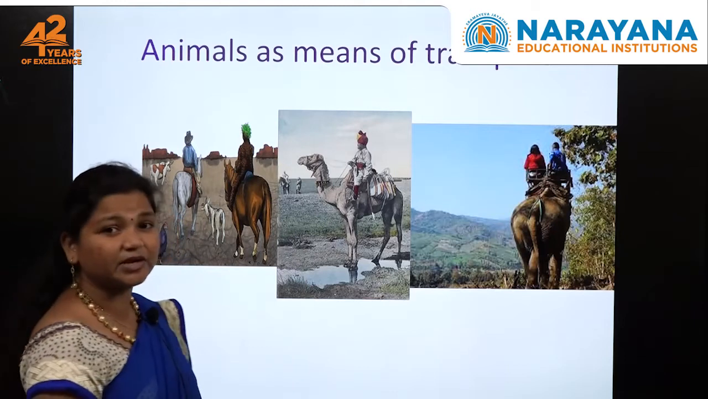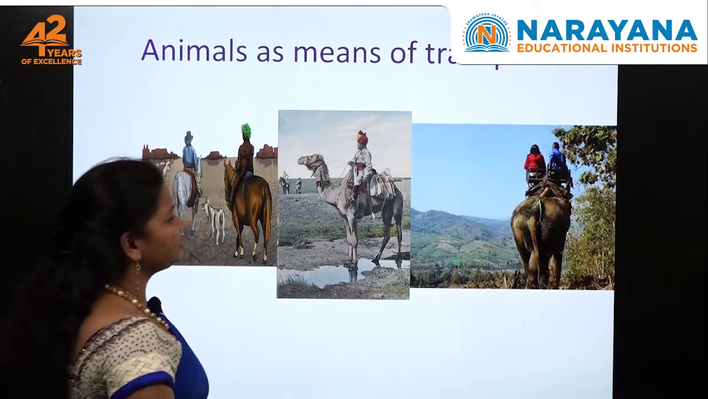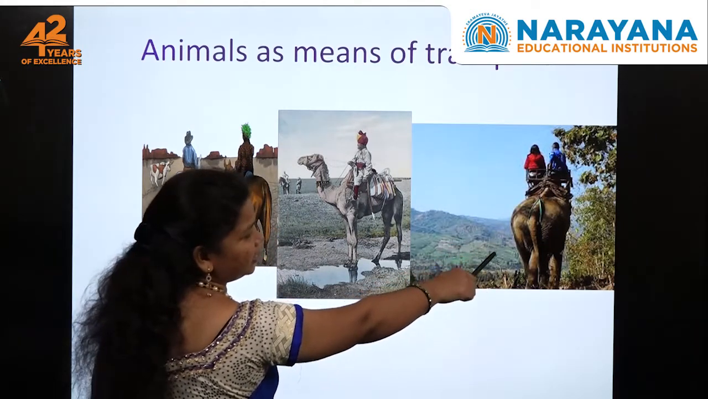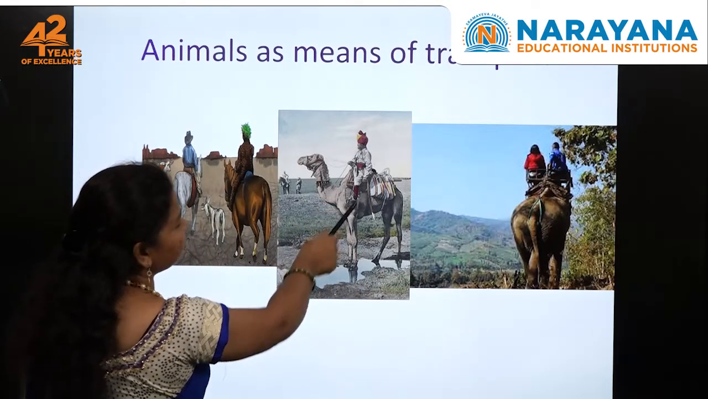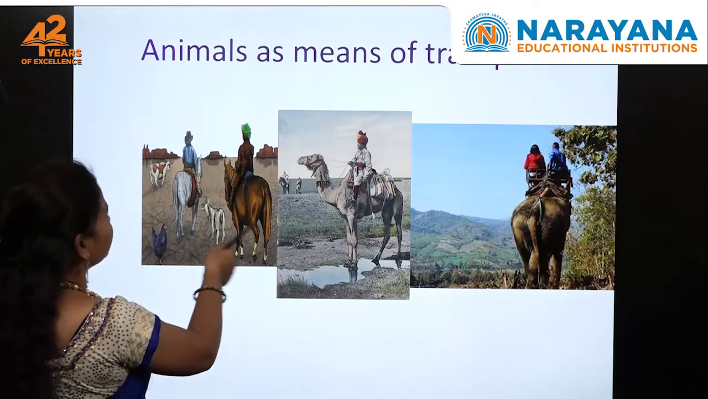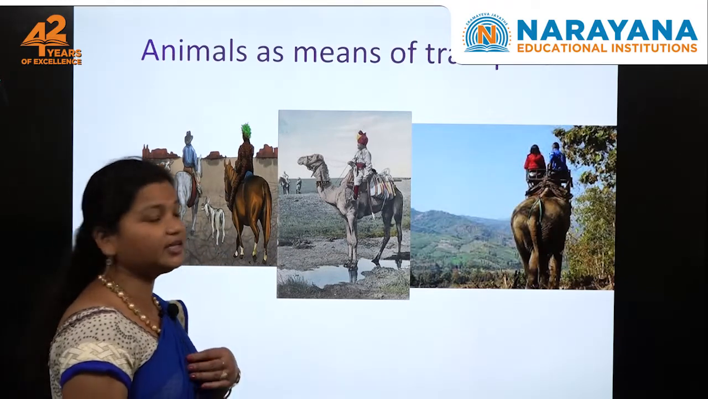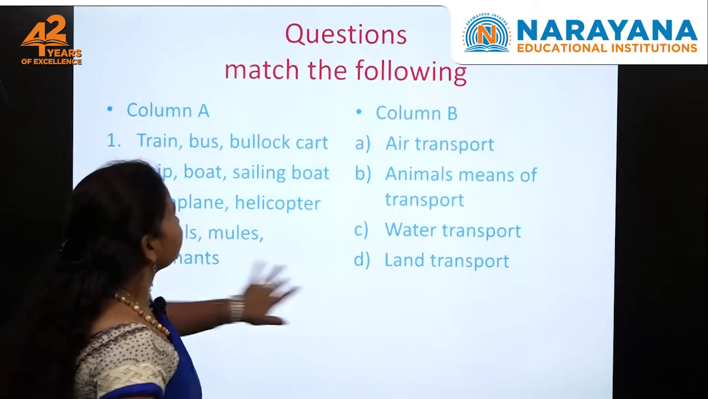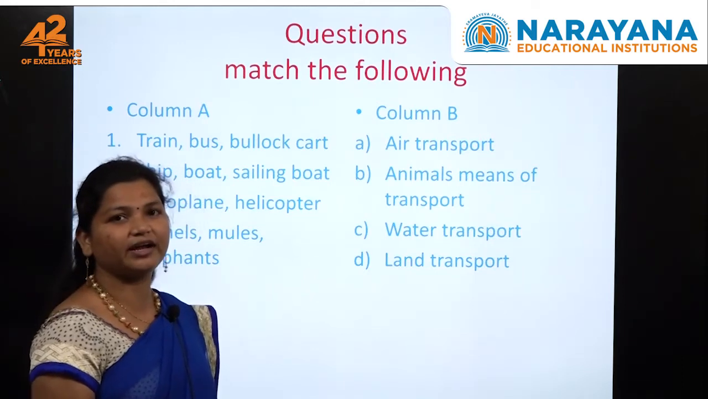Sometimes people use animals as means of transport. See here, this is an elephant, how people are going, and this is a camel. This person used animals to travel, and here they use bullock carts, isn't it? So these are all the animals that are used for transporting. Okay children, so this is all about transport and how we can travel.